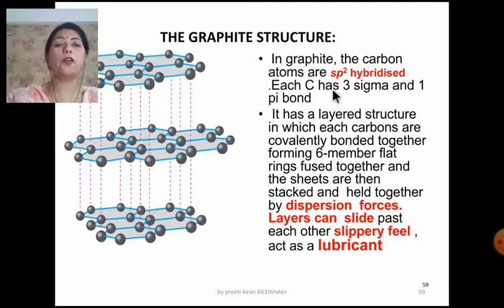For a quick recap, in graphite the carbon atoms are sp2 hybridized. Each carbon has 3 sigma and 1 pi bond. It has a layered structure in which the carbons are covalently bonded together, forming 6-membered flat rings fused together, and the sheets are then stacked and held together by the dispersion forces. These layers can slide over each other, and that is why there is a slippery feel, and the graphite acts as a lubricant.